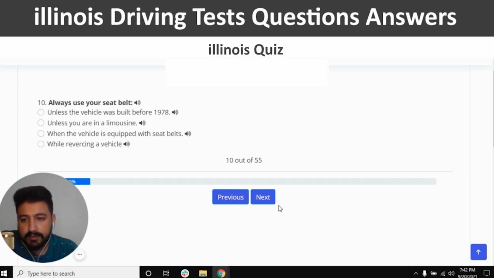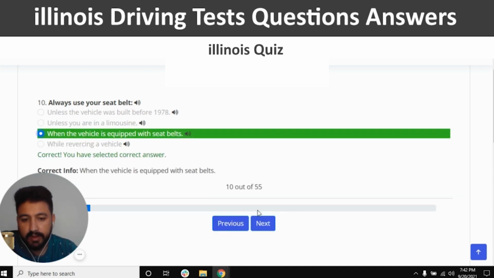The tenth question is, always use your seat belt. The right answer is when the vehicle is equipped with a seat belt. So let's click on the third option, and next.